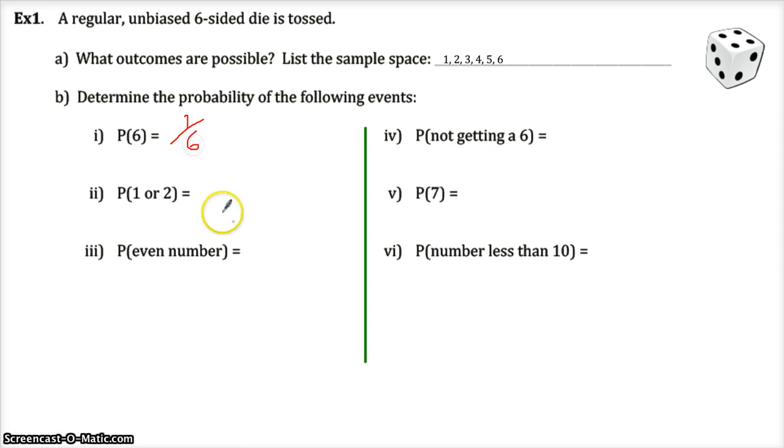That's all there is to that. Probability of 1 or 2. So think about how many ways could you get 1 or 2 successfully out of those 6. And here's the first time we get to talk about reducing fractions. Actually, in probability, and of course this does equal 1/3, and you can write 1/3.